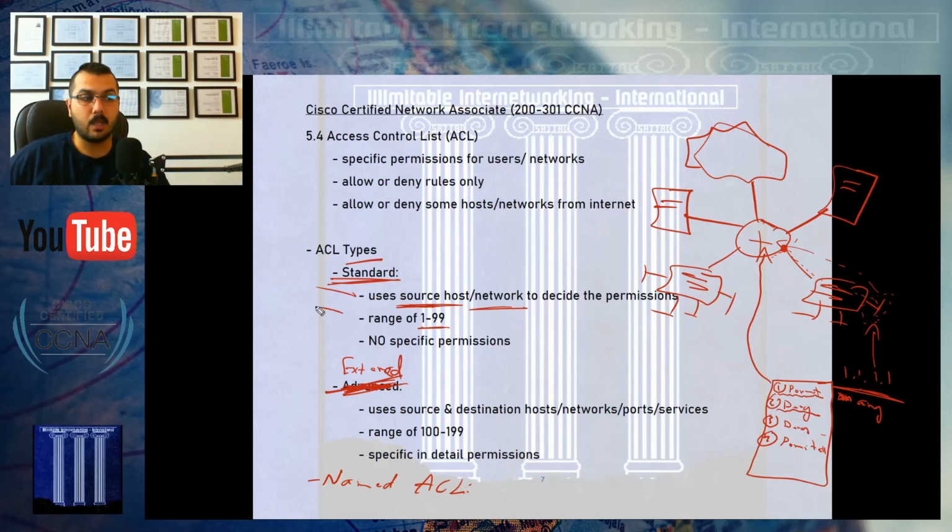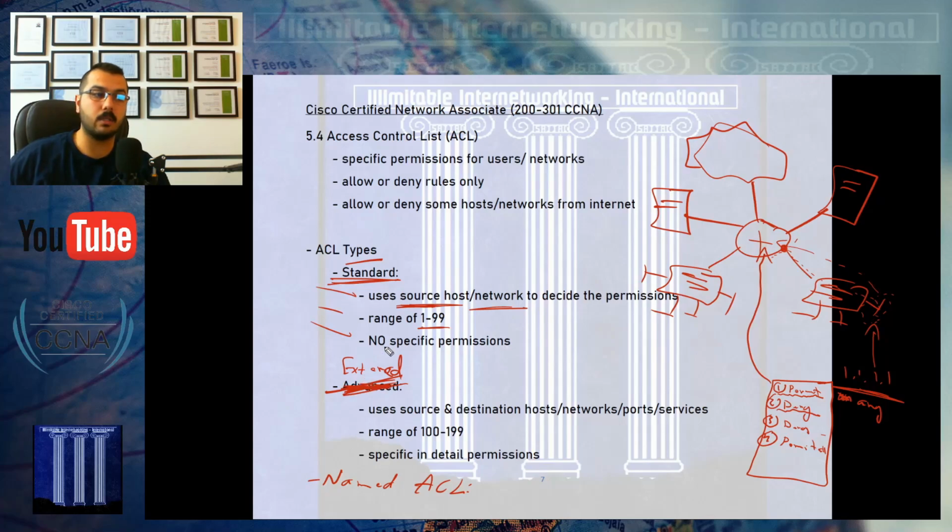And finally, there are no specific permissions: it's either I permit it to do everything, or I deny it from doing anything. So this is the really big annoying thing about the standard access list.